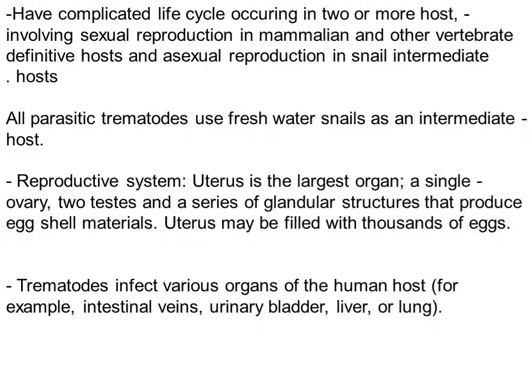Trematodes also have a reproductive system in which the uterus is the largest organ. They also have a single ovary, two testes, and a series of glandular structures that produce eggshell material. The uterus may be filled with thousands of eggs. Also, trematodes may infect various organs of the human host, such as intestinal veins, urinary bladder, liver, or lung.